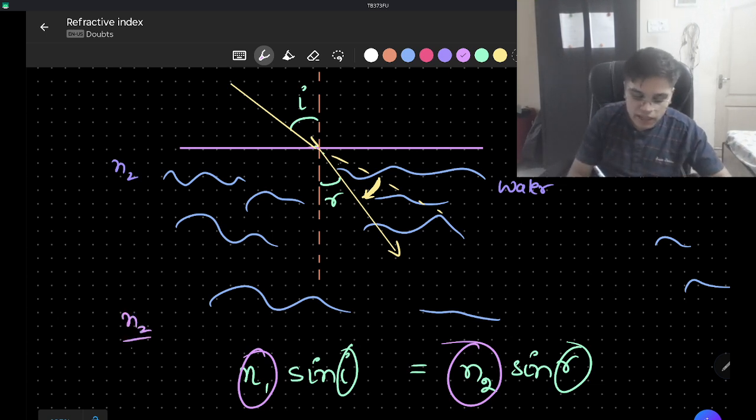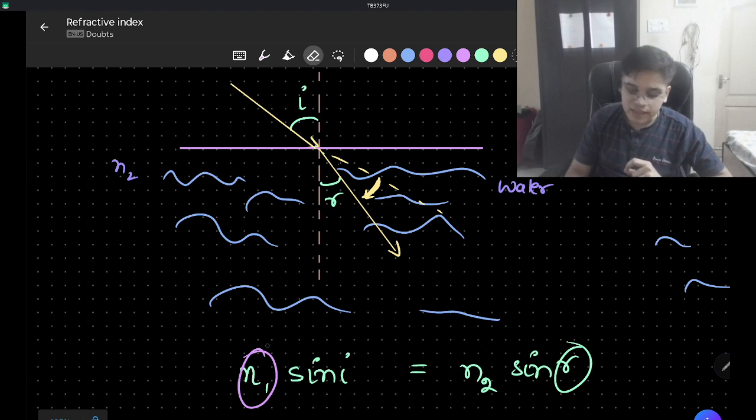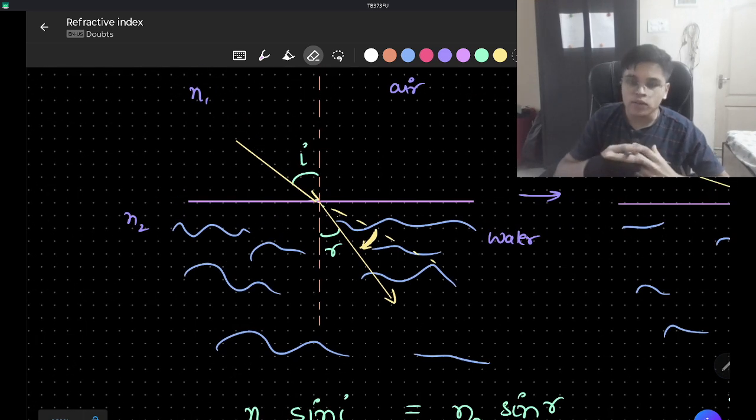This is called relative because it compares the two refractive indices of the two mediums. Alright? So this relation gives us an idea whether the light is going to bend towards the normal or away from the normal when it is moving from one medium to the other.